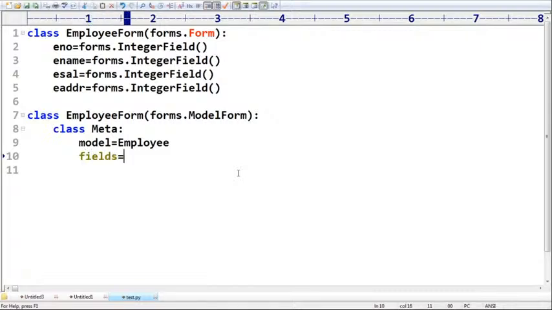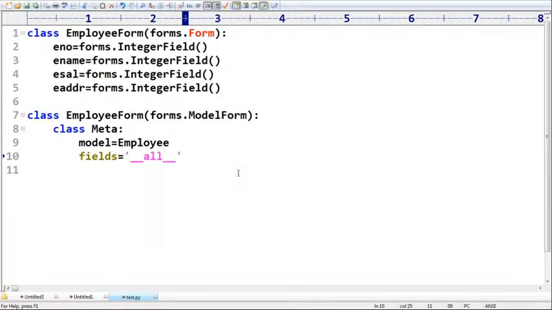Which fields you want to include? You want to include underscore all underscore. Sir, are you feeling these things were already covered in our Django sessions? Friends, correct, right? Normal form, model-based form, ModelForm, like we covered, right?